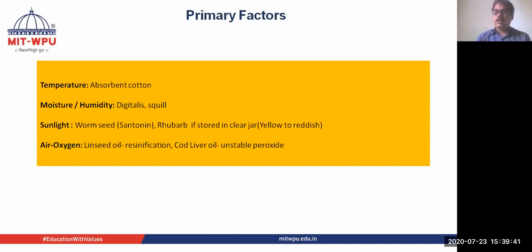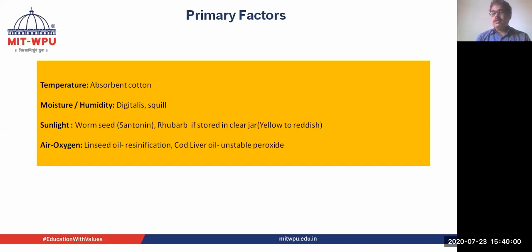Again, the example is squill. It contains mucilage, and if it comes in contact with moisture, it causes stickiness, and because of that, the activity of the mucilage of the squill gets degraded.